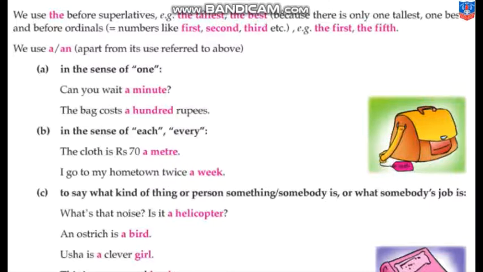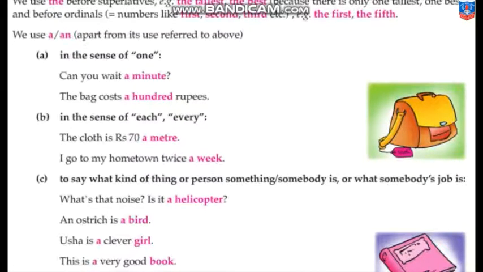Then to say what kind of thing or person something or somebody is, or what somebody's job is. What's this? What's that noise? It is a helicopter. An ostrich is a bird. Usha is a clever girl. This is a very good book. So you understand, more or less it is about one thing we are discussing, whether it is each and every, a person, or a thing.